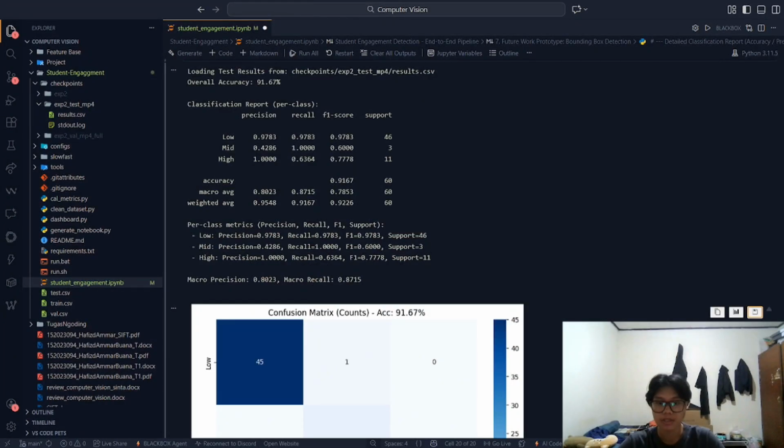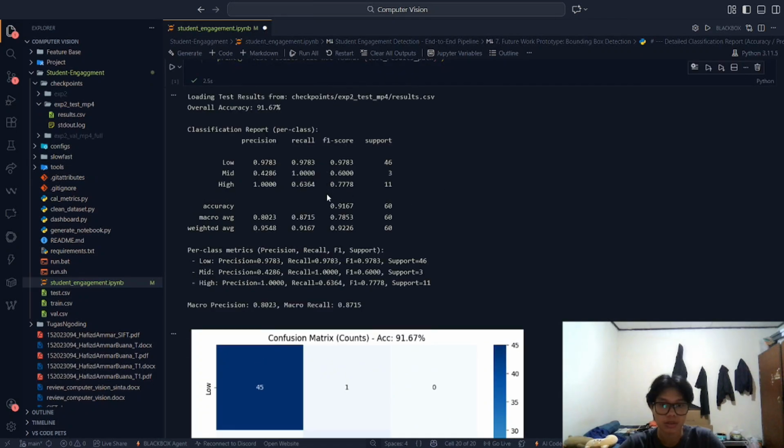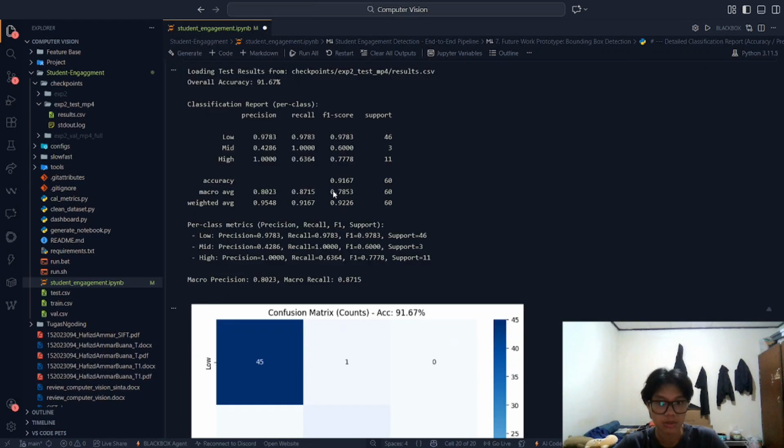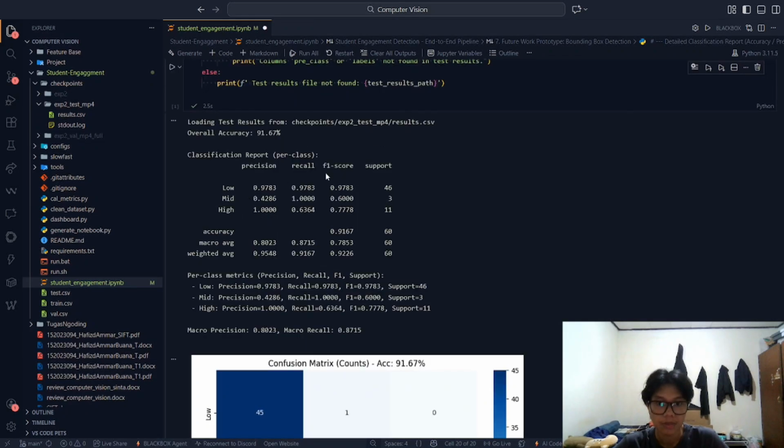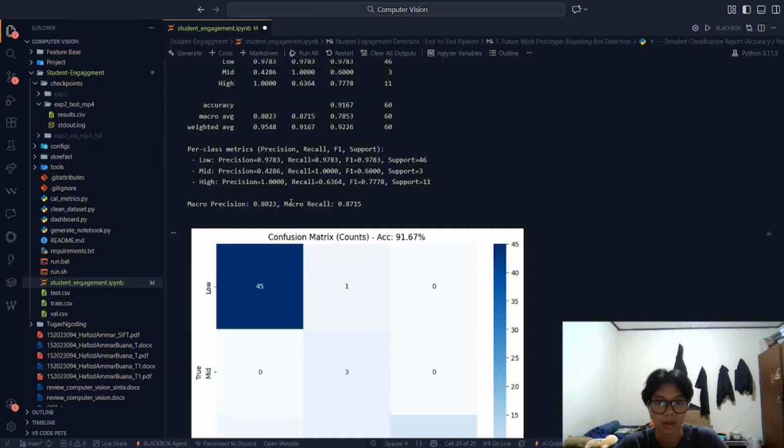After seeing the application demo, let's move on to the evaluation metrics to measure the performance of our model. We evaluated it using the validation and testing datasets. The results are summarized using accuracy, precision, and recall.